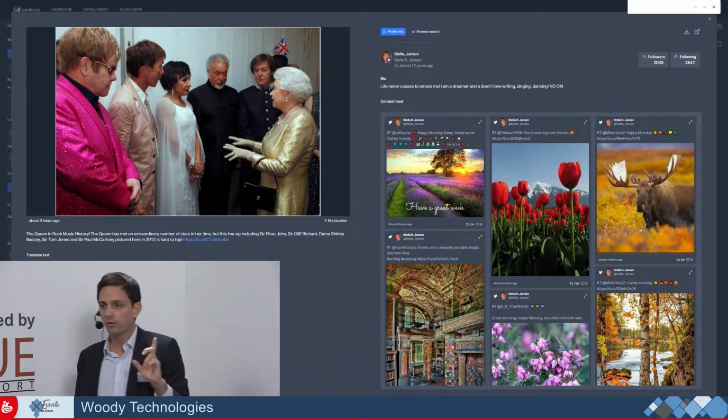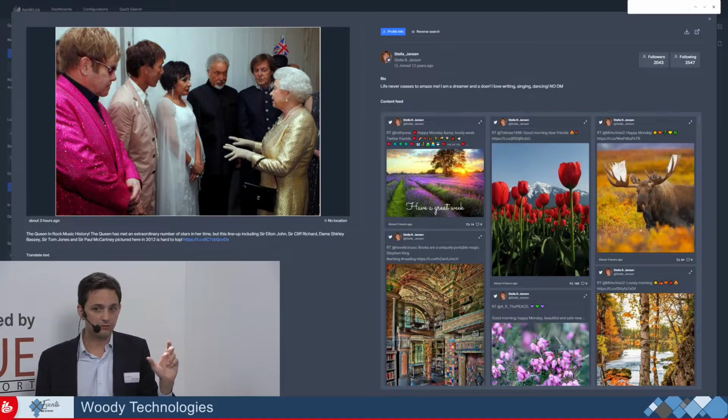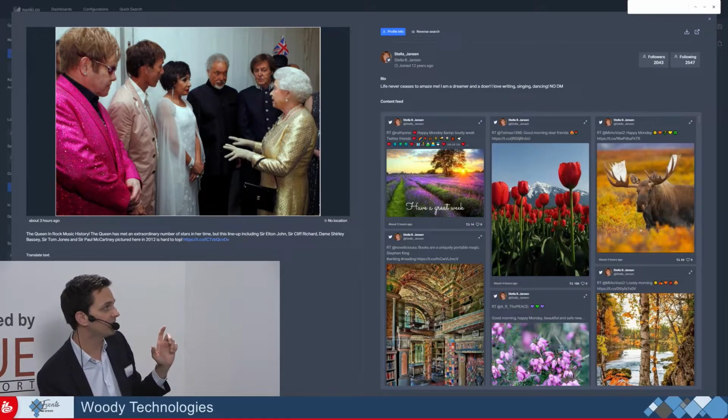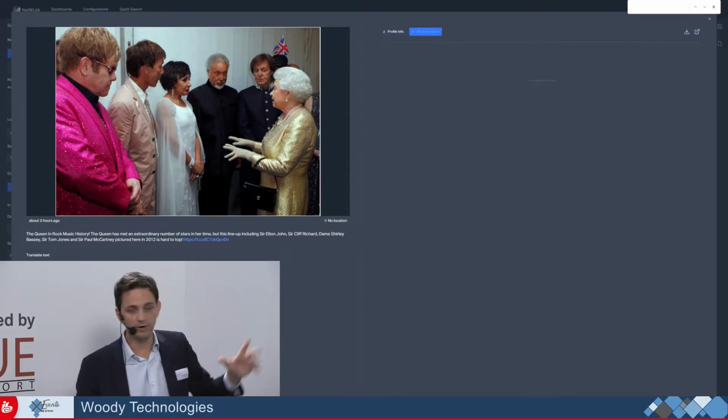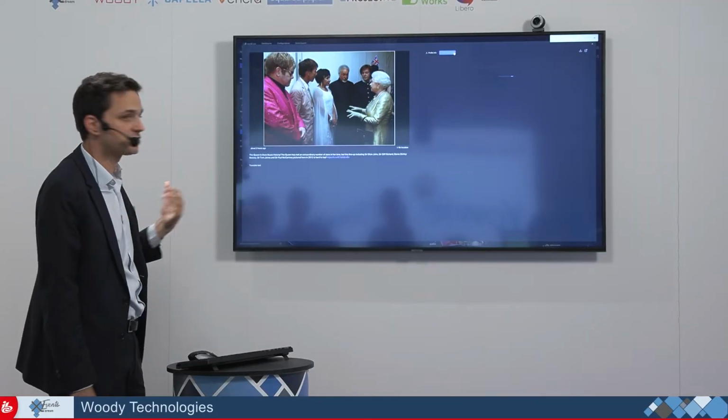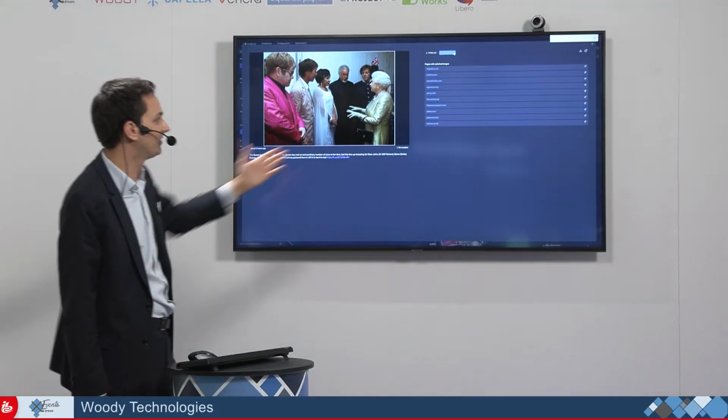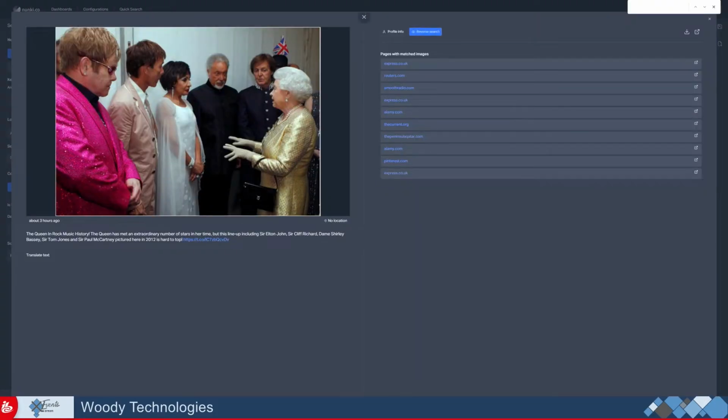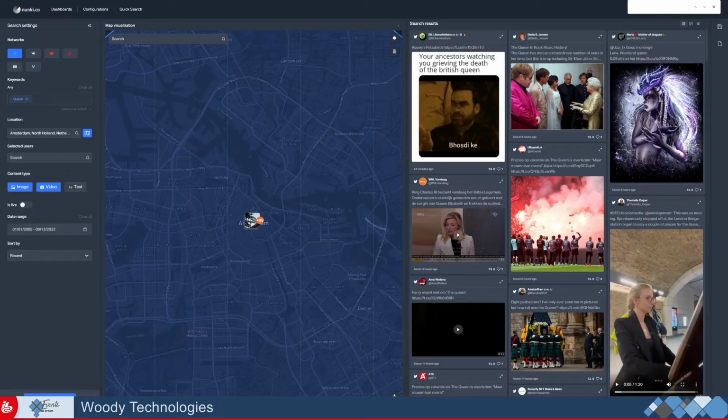But we can also do more. We integrate with Google Search, reverse search service, so we can check online, thanks to Google, if this picture has already been published somewhere else, which probably is the case here, indeed. So this is to help you when a content is identified as original by the poster. You can check that this is really the case.